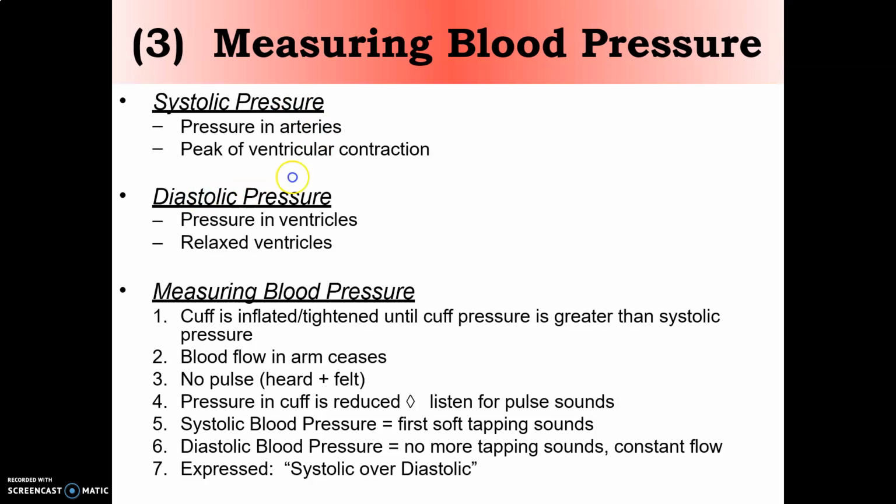The blood pressure is measured when the cuff is inflated or tightened until the cuff pressure is greater than the systolic pressure. Blood flow in the arm ceases and no pulse can be heard or felt. Pressure in the cuff is reduced so that we can listen to the pulse sounds. The systolic blood pressure comes at the first tapping sound.